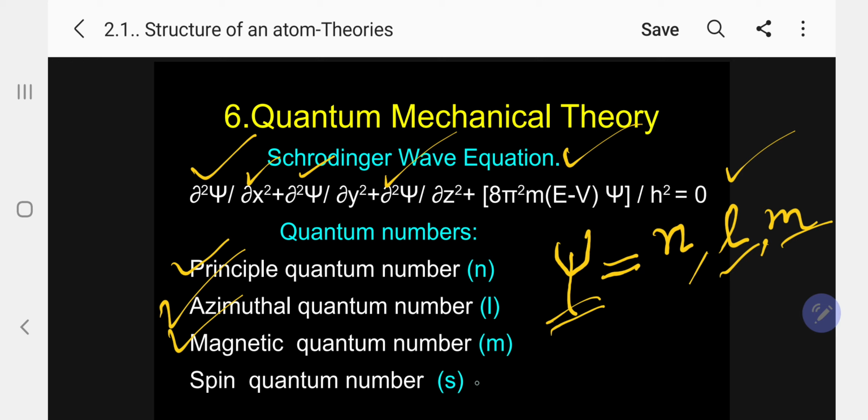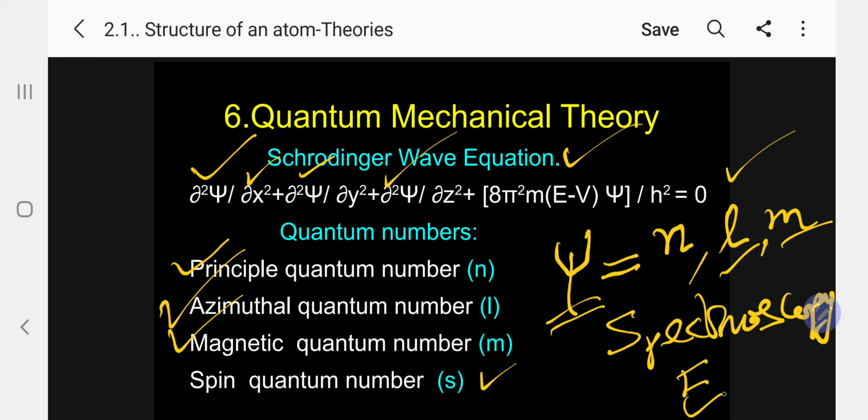What is the spin quantum number? Yes, it does not come under the quantum mechanical theory. The spin quantum number is not derived from the Schrödinger wave equation. It is obtained from spectroscopy, specifically ESR spectra, that is, electron spin resonance spectroscopy. The spin quantum number of the electron was obtained from electron spin resonance spectroscopy.